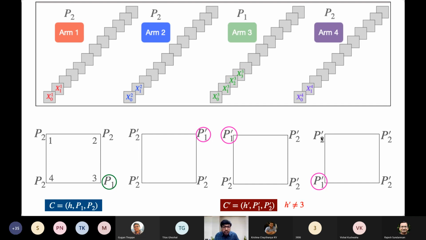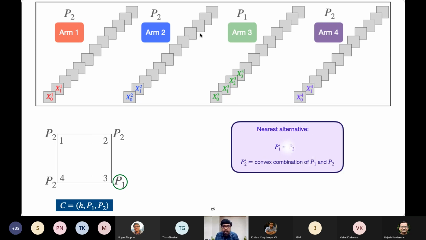But if the policy has to identify C as the true configuration, if at all C is the true configuration, as I have shown on this image, and if the policy has to identify the true configuration with a high accuracy, it turns out we need not battle against all the configurations. There is one very difficult configuration, and that is given by this particular choice of P1 prime and P2 prime.